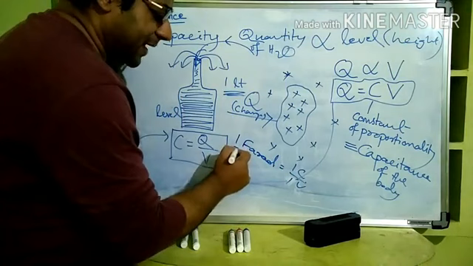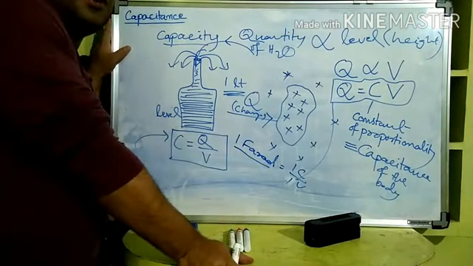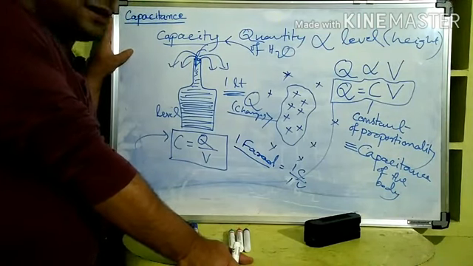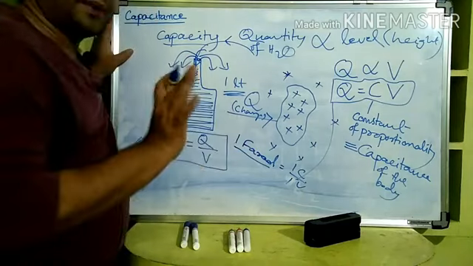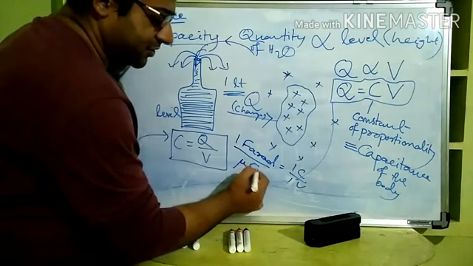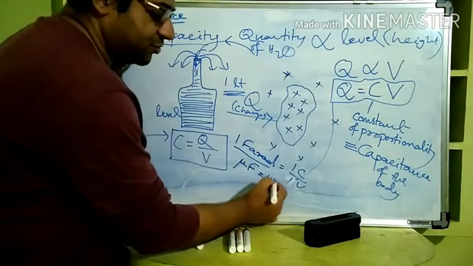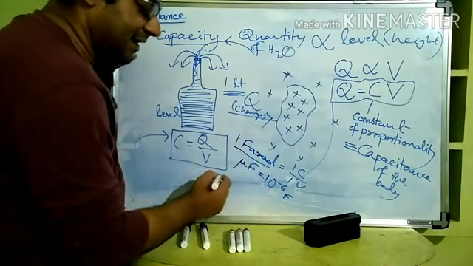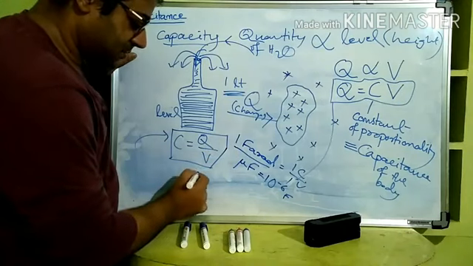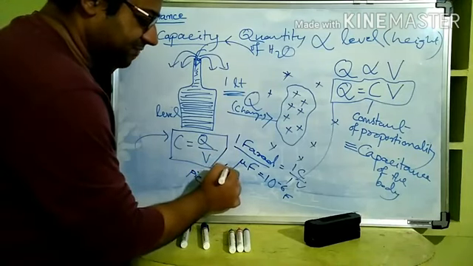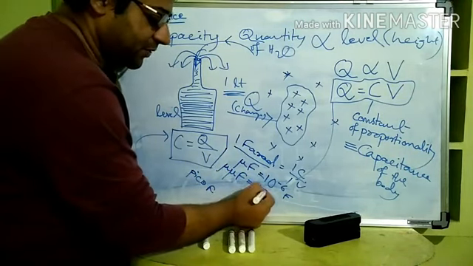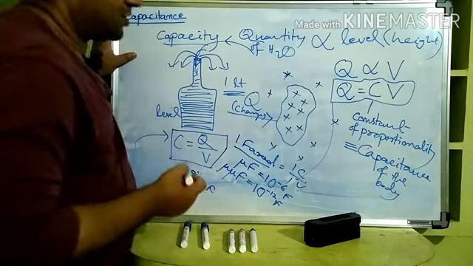But farad is not a practical unit. In actuality, in coming numericals also, you will see we will be talking of 1.5 microfarad, 2 microfarad, like that. So the practical unit is microfarad. Its symbol is μF, which is 10 to the power minus 6 farad. Another practical unit is picofarad, symbol pF, which is 10 to the power minus 12 farad. So these are the units.